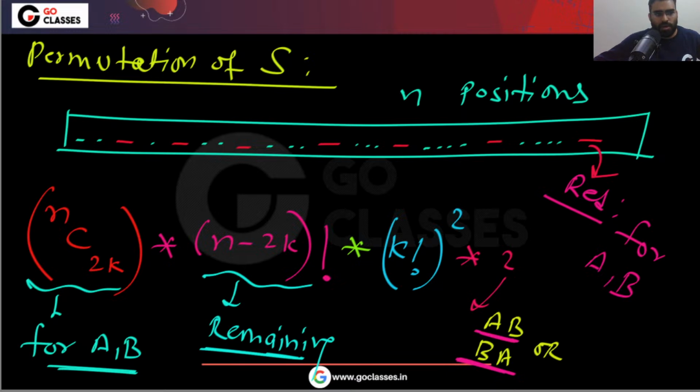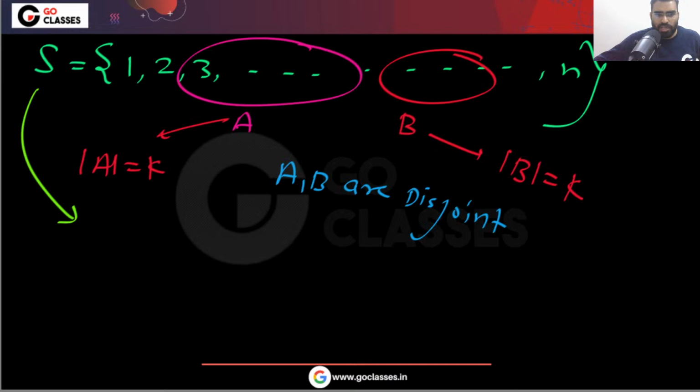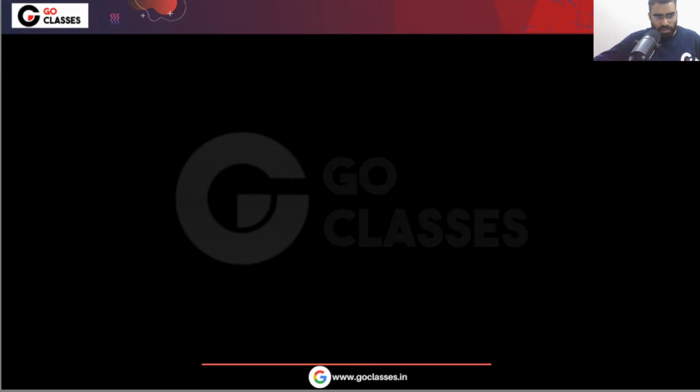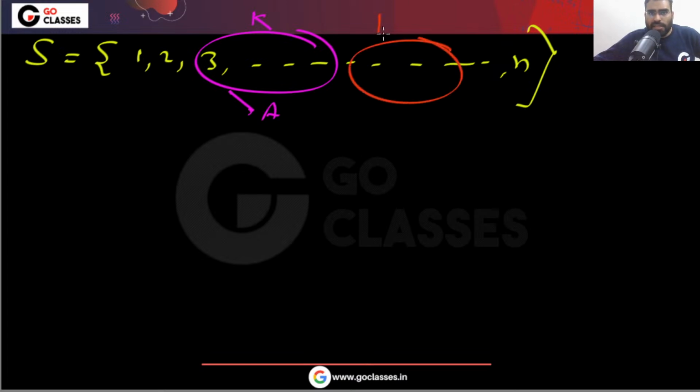Is this point clear to everyone? Let me know. This is a very simple question. A set is given to you. In this set, total n elements are there, 1, 2, 3 and so on. Some K elements are the set A, and some other K elements are the set B.